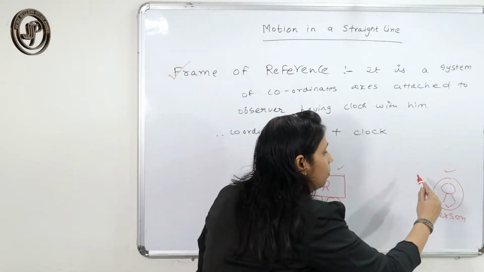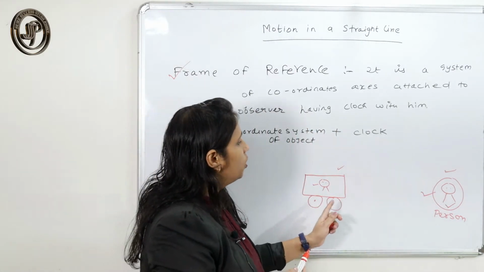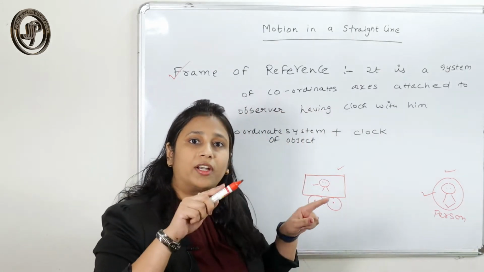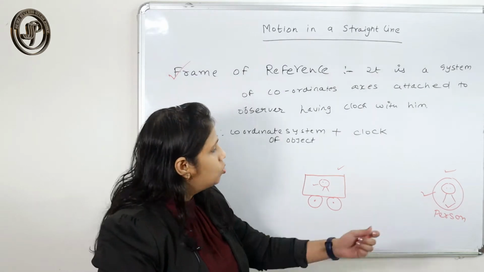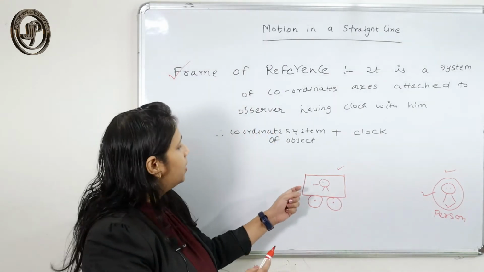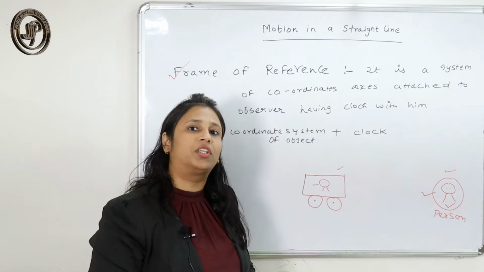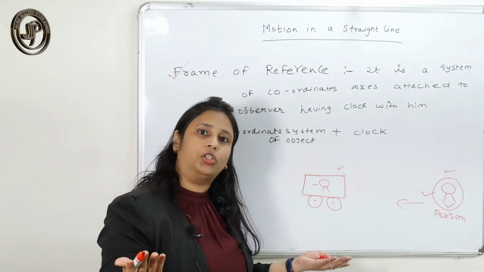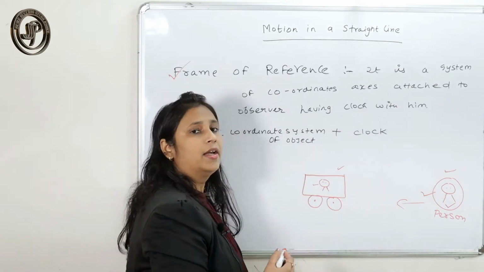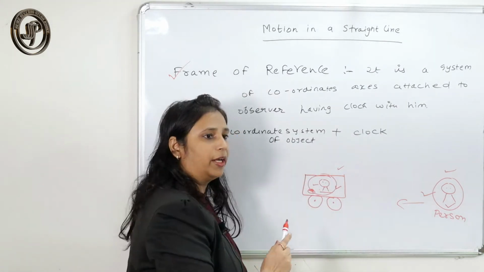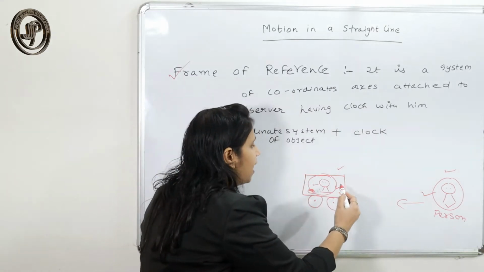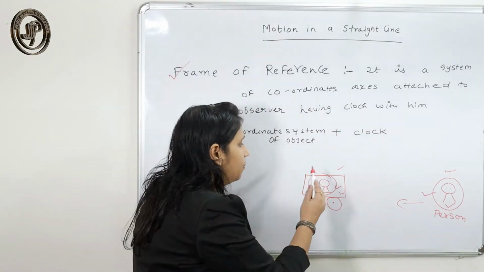He is observing the event with respect to the frame of reference that is attached with him, that is, attached with the ground. So what he observes is that the coordinate axis is changing with respect to time, and he says the car is in motion. But here the other person is describing the event with respect to the frame of reference attached with him.